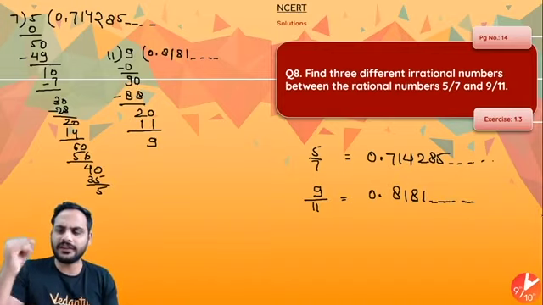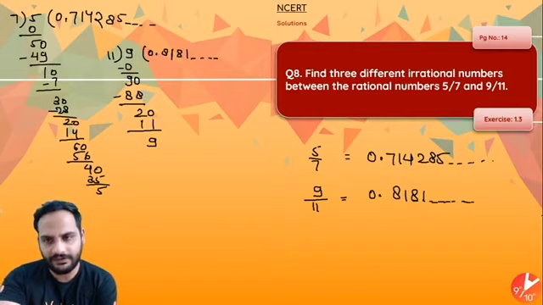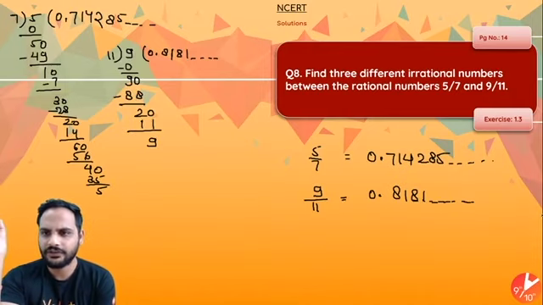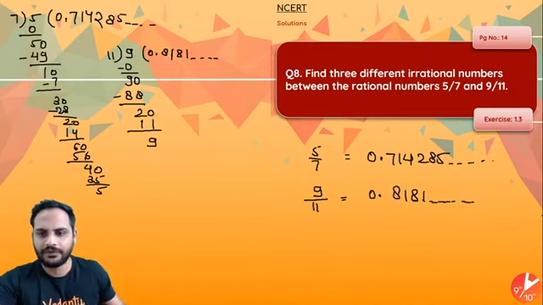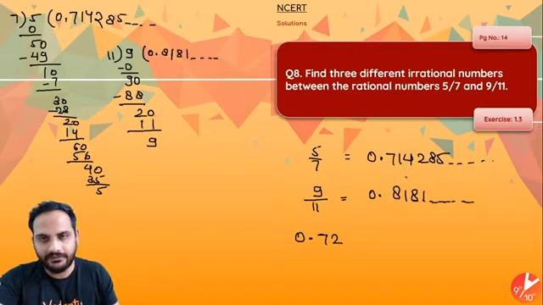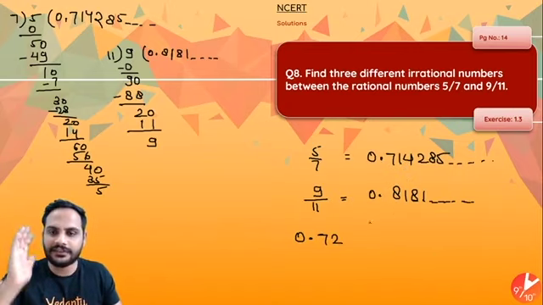So basically you can see the numbers must be after 0.71 and before 0.81. So you can say 0.72 to 0.80. You want three irrational numbers. First, if I write 0.72, it is after 0.71, so it is obviously bigger than 5 by 7, and it is less than 9 by 11.